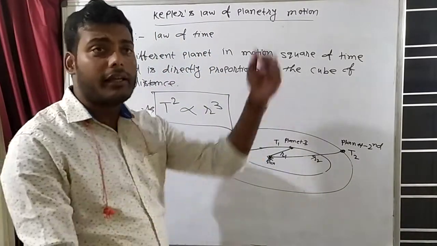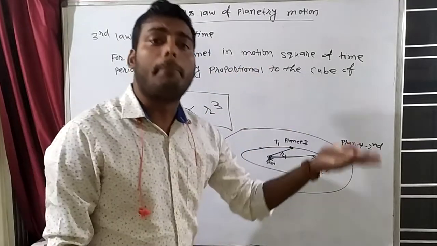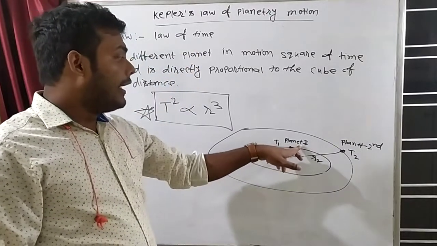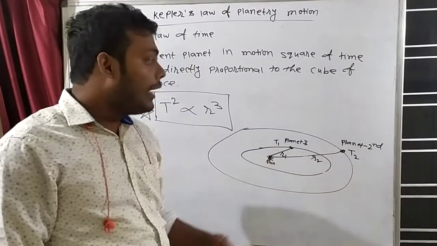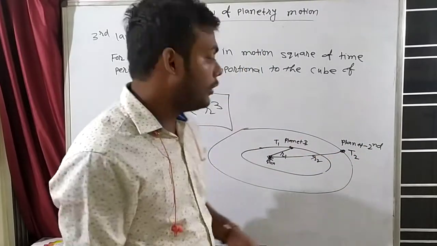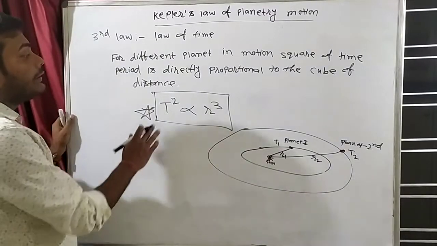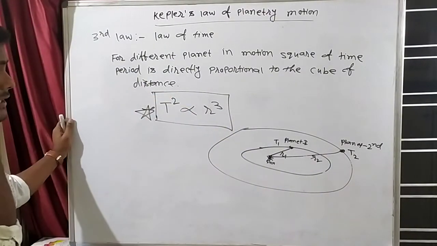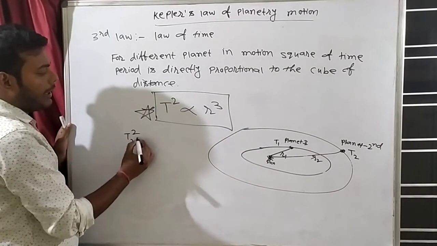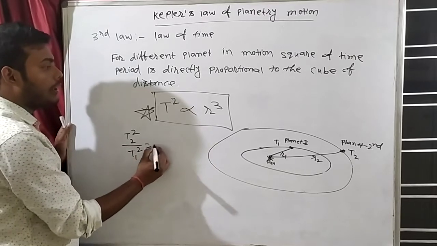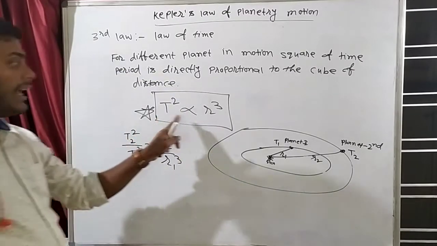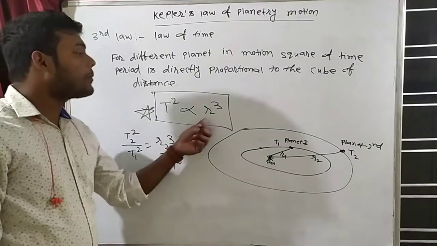So what is the meaning of time period? Time period means the time taken by the planet in completing one revolution. So the time taken by the first planet in completing one revolution in this orbit is t1, and the time taken by the second planet in completing one revolution in this orbit is t2. So what is the law? The law is T squared is directly proportional to R cubed. That means you can say that t2 squared by t1 squared is equal to r2 cubed divided by r1 cubed.